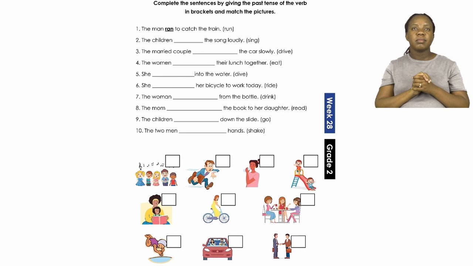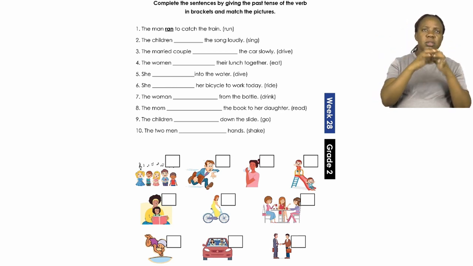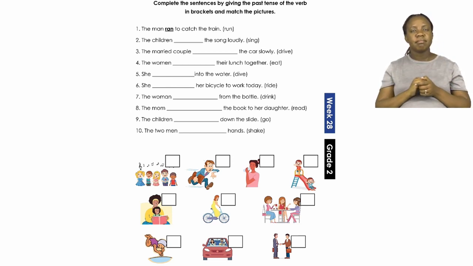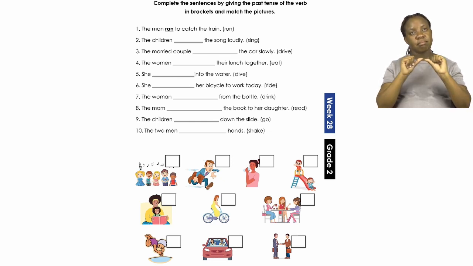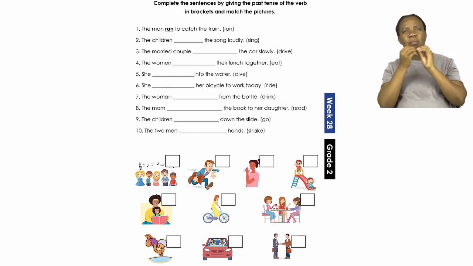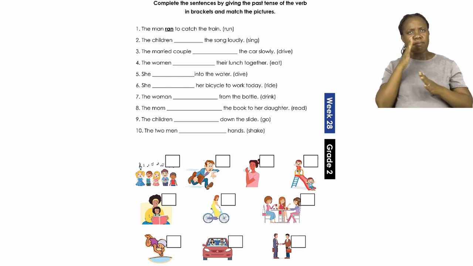Now you have to match that sentence with the pictures below. Now do you see anywhere a picture of a man running? Right, now once you found the picture, you can then go ahead and write the number of the sentence in the little square on top. So there where you see the man running, there you will put the number 1.